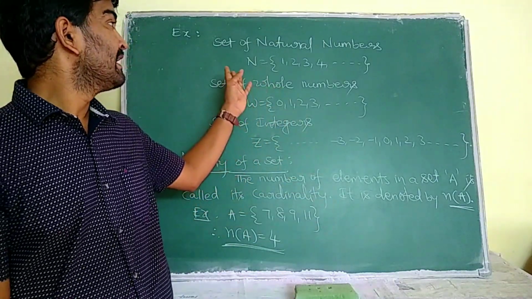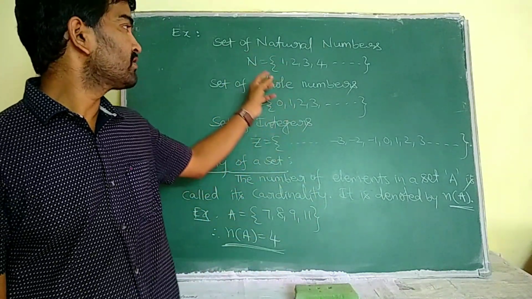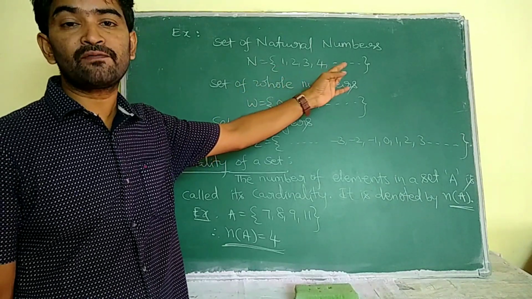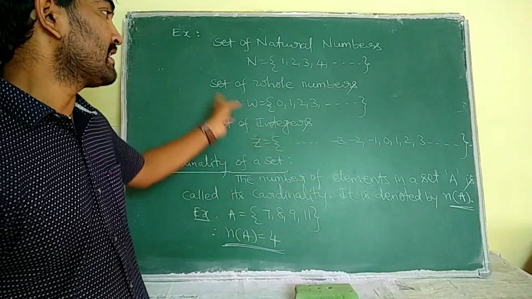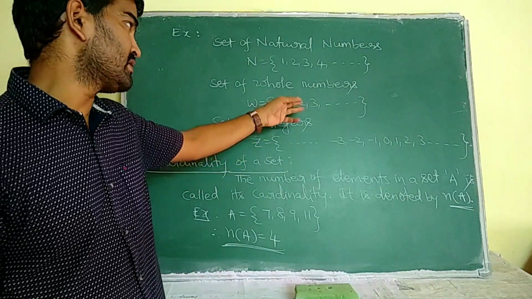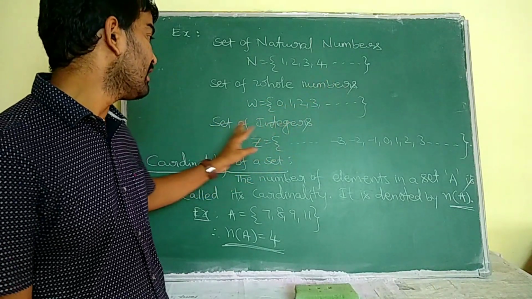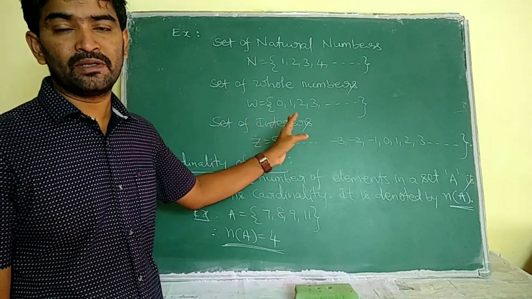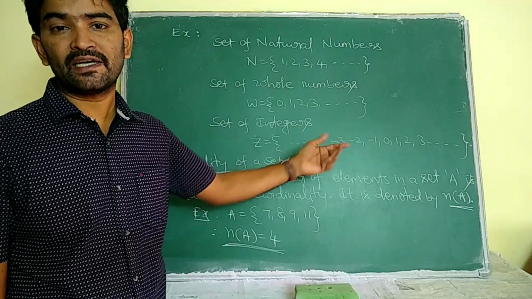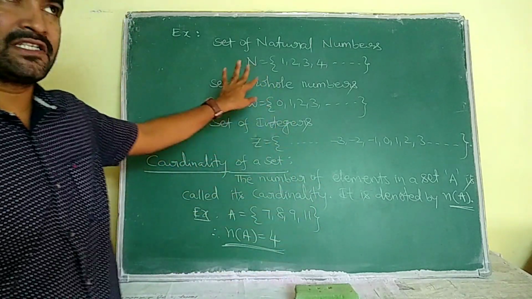For example, the set of natural numbers. We know the set of natural numbers is represented with capital N: 1, 2, 3, 4, and so on. The set of whole numbers, W, is equal to 0, 1, 2, 3, and so on, because the whole numbers start from 0. Integers, we know, are positive numbers and negative numbers including 0, so we have to represent them like this. Okay, now these are some examples.